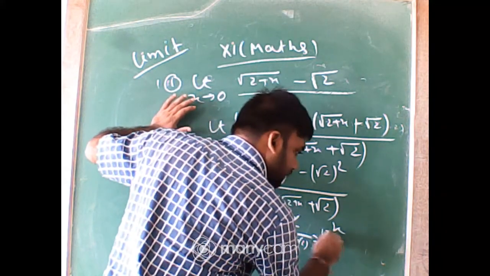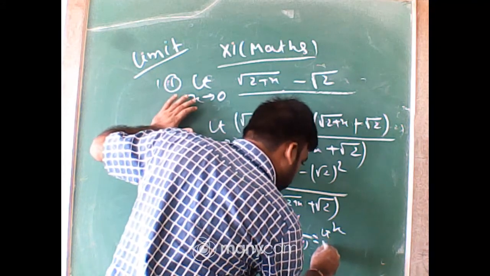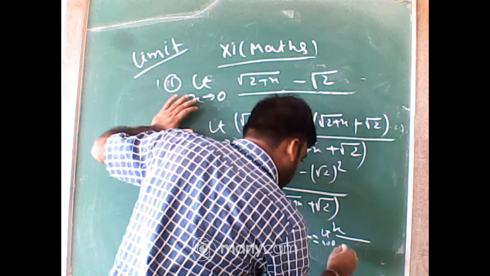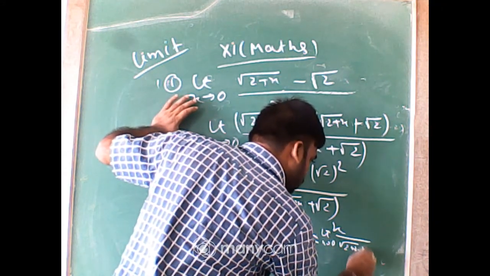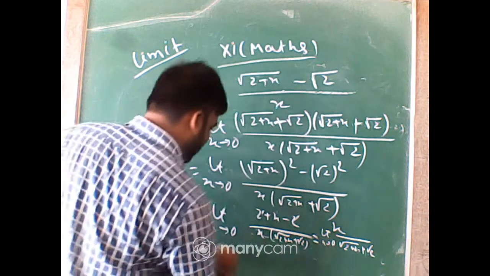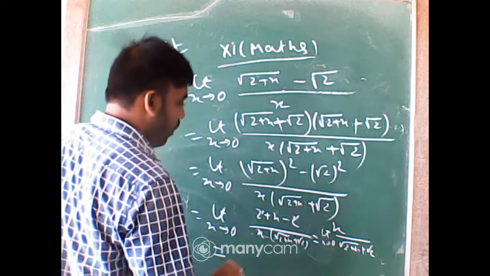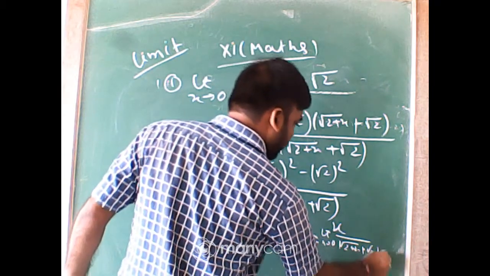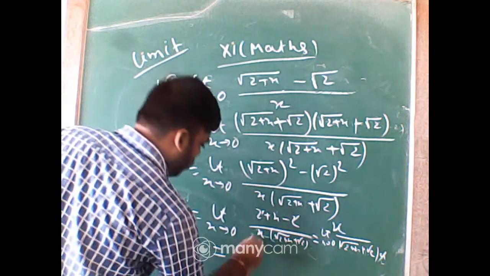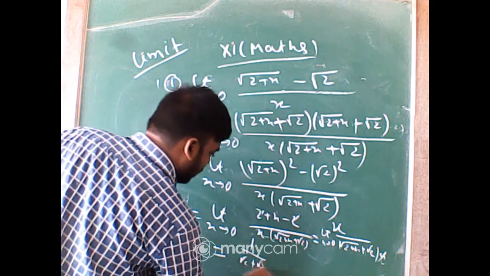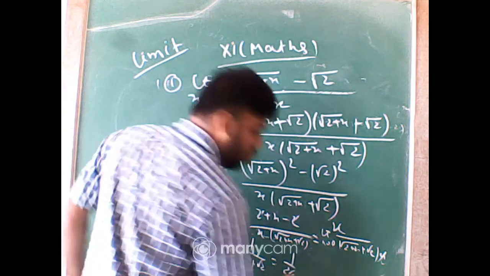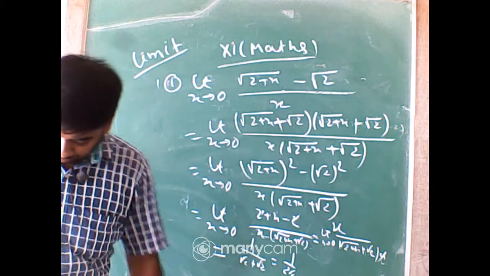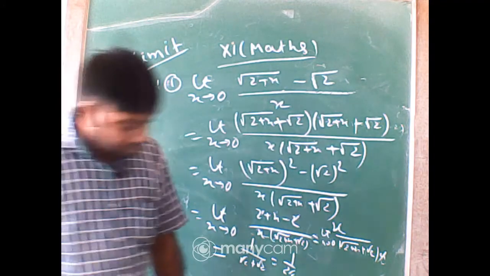Limit x tends to 0, 1 by root of 2 plus x plus root 2. Now putting x equal to 0, 1 by root 2 plus root 2, that is 1 by 2 root 2. 1 by 2 root 2 is the answer.